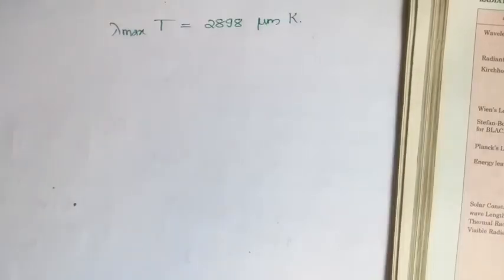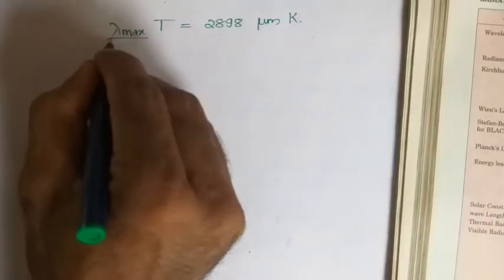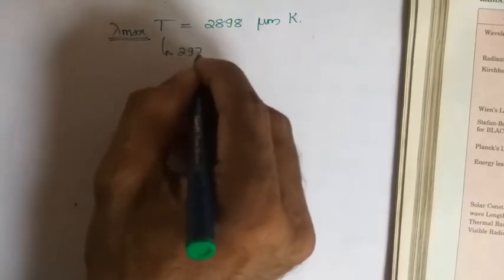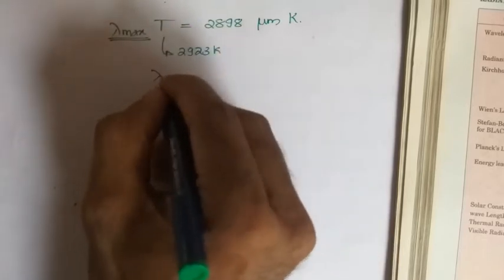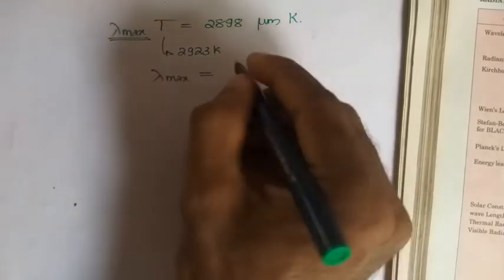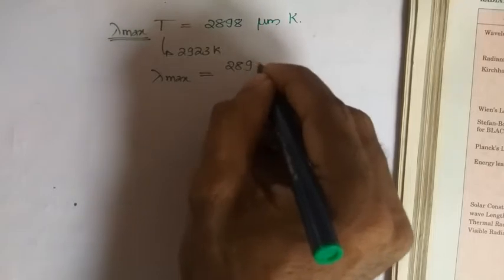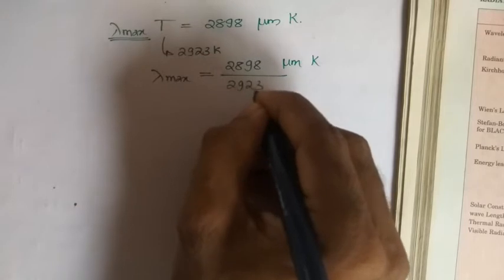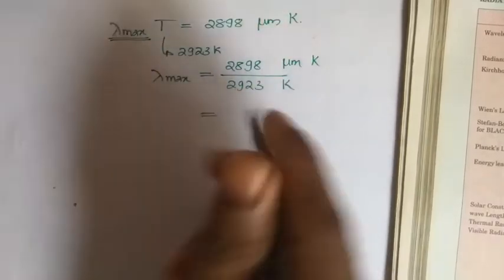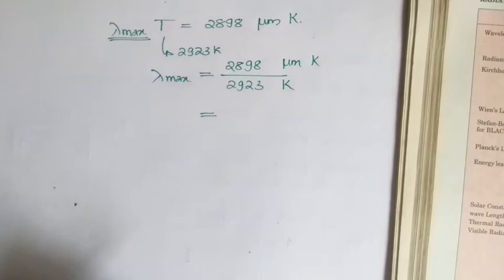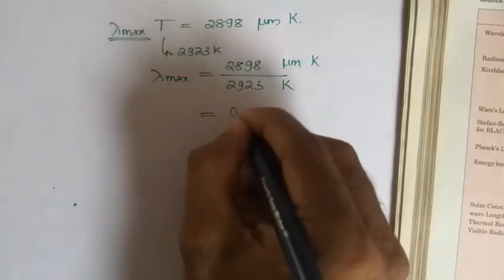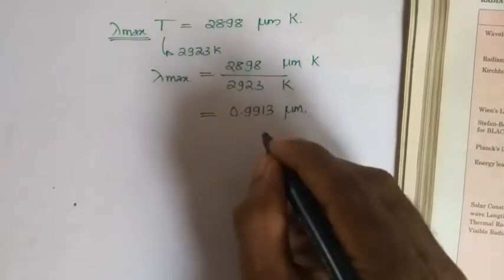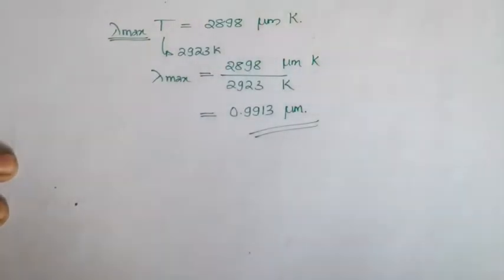Here temperature is 2923 Kelvin. So the maximum wavelength is equal to 2898 micrometer Kelvin divided by 2923 Kelvin. The unit for this wavelength you will be getting in micrometer. The value will be around 0.9913 micrometer. So this is the value for this second part.